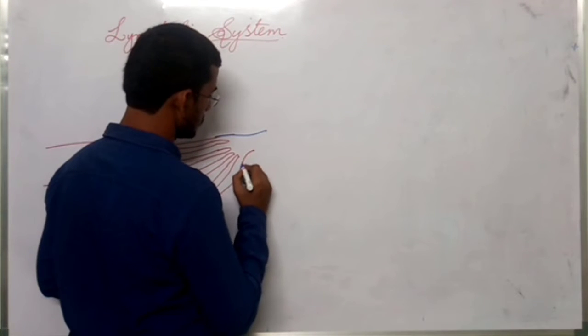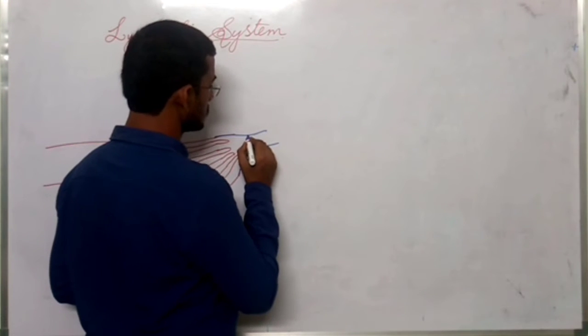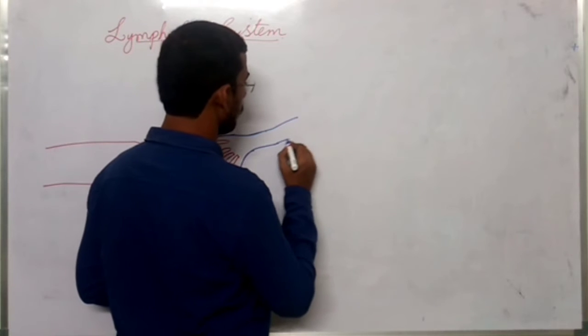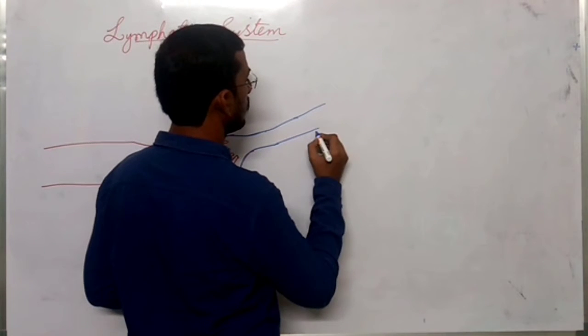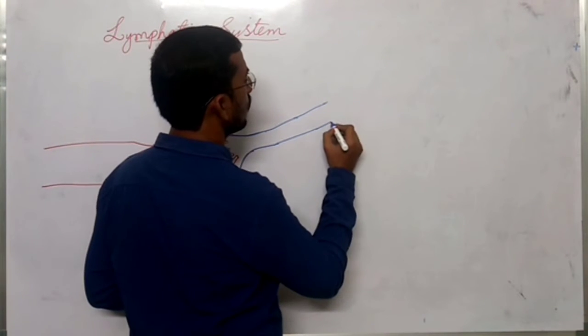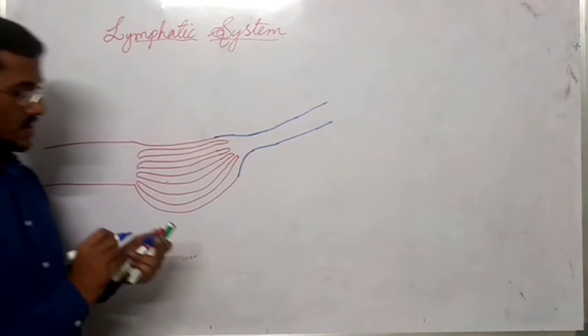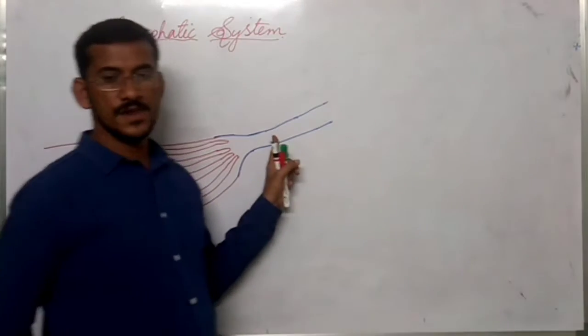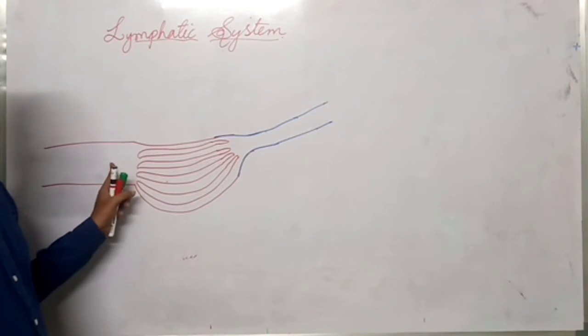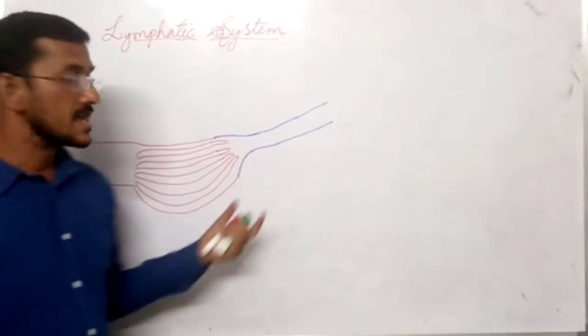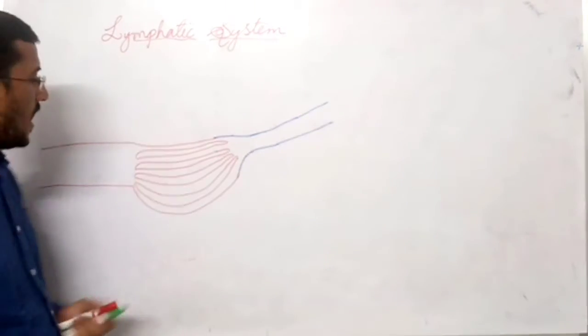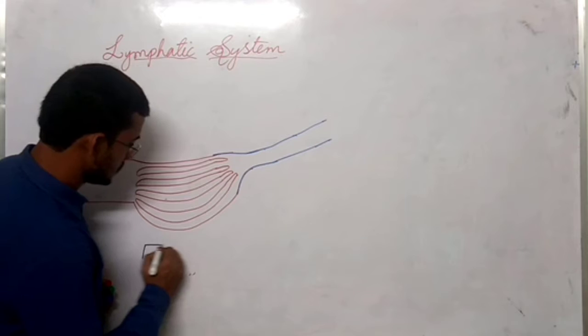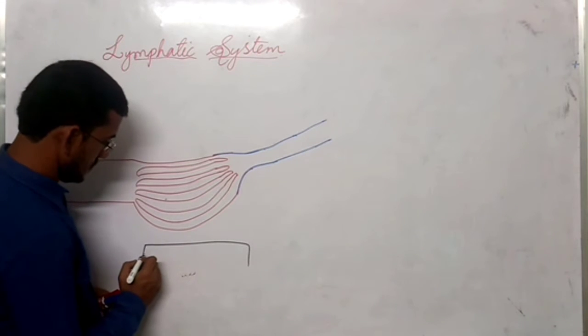These capillaries join into venules, and many venules form a vein. So this is arteriole and this is venule. In between arteriole and venule, capillary is present, and this capillary is in the tissue. So this is tissue.